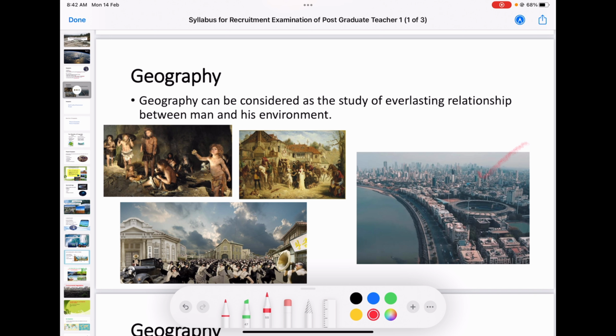At the same time, when we see some kind of disaster, we can understand that the environment has the power to overcome all the constructions created by humans. So we don't want to go for this. We want to make a good world here. For that, we want to understand the relationship between man and his environment. That is geography.